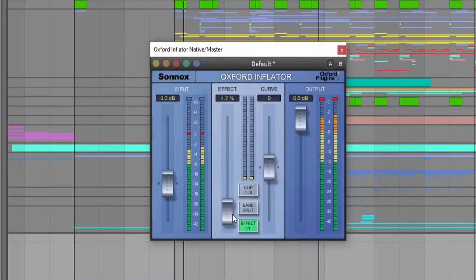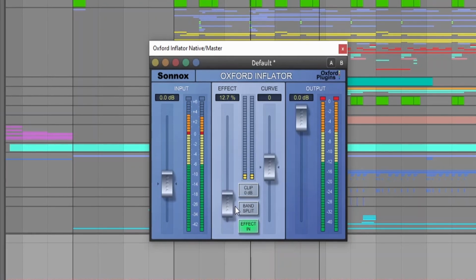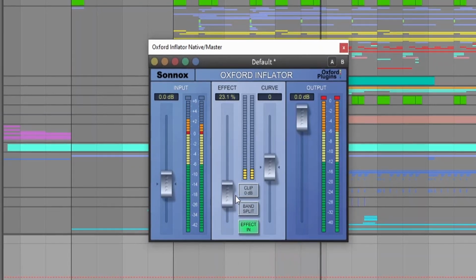Distortion, which we use in clipping, is a great technique to create interesting sounds. If you want to learn more, check out my video on distortion.